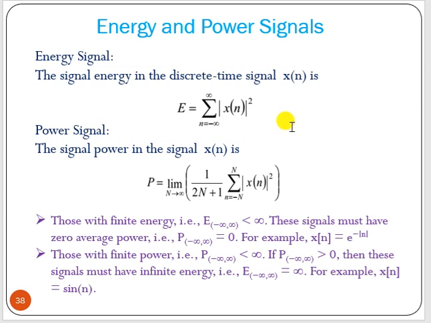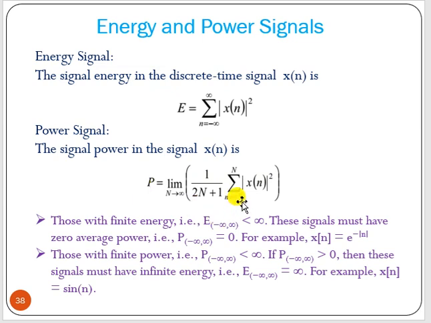And what is power? Here the length is infinite, from minus infinity to plus infinity. If we take a finite length from minus N to N, find the energy, and take the average, that will be the average power.